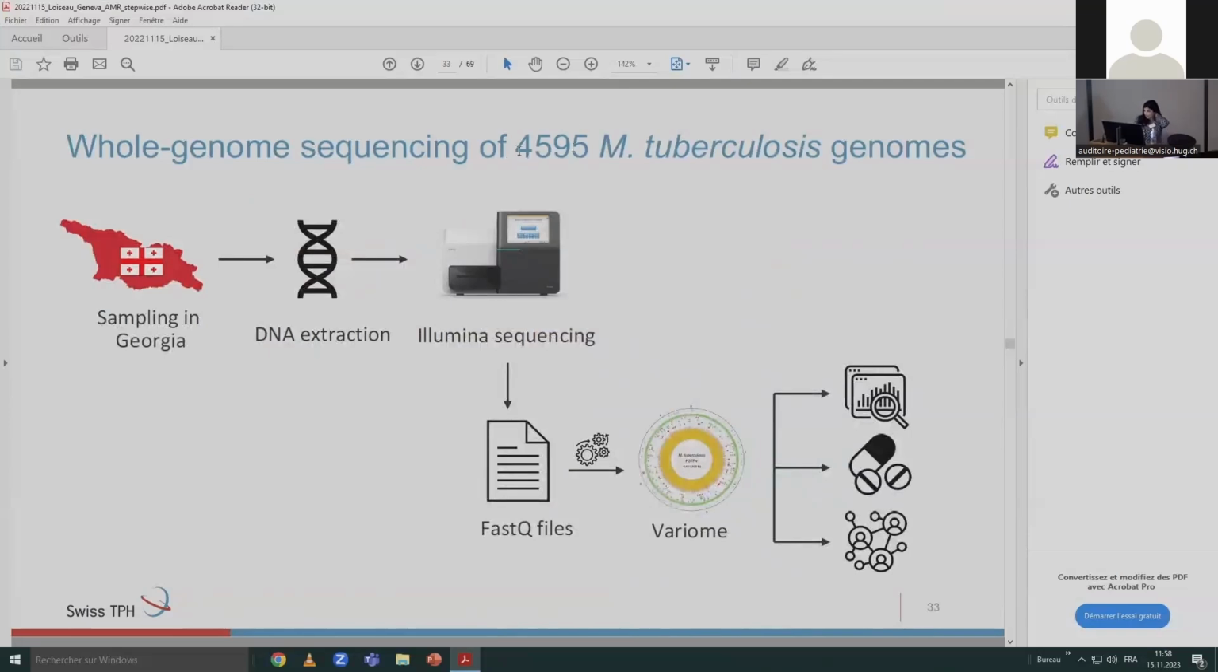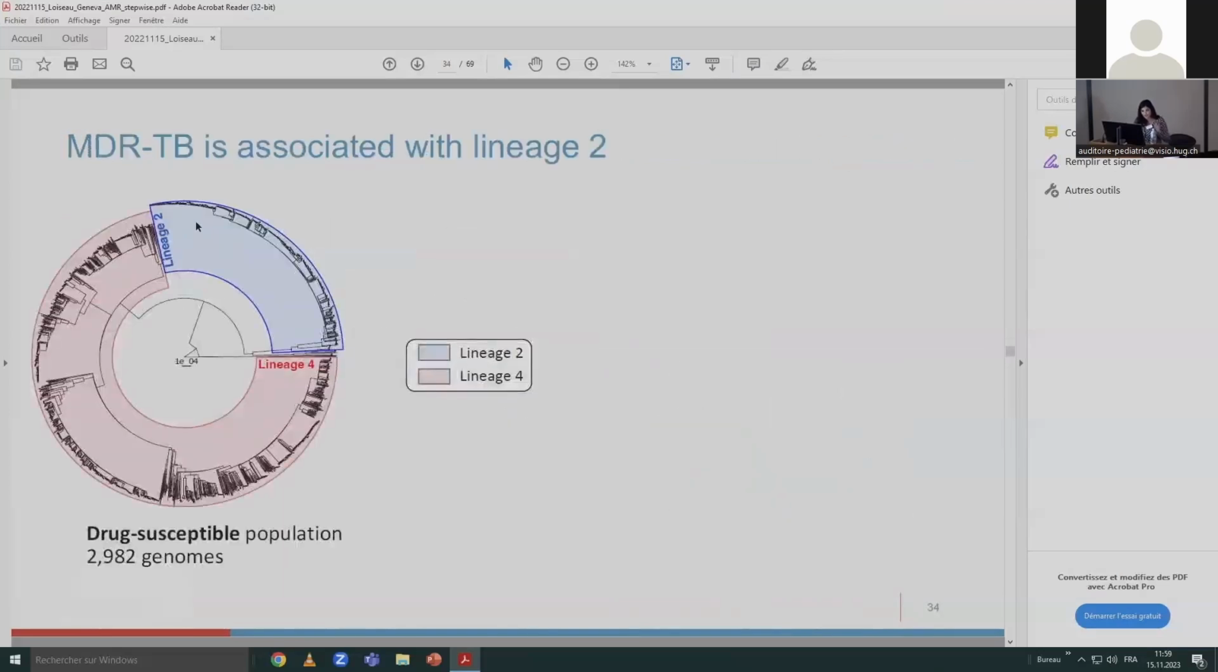There were around 4,600 Mycobacterium tuberculosis genomes, and from them we were able to do genomic analysis for drug-resistance profiles and compensatory profiles, reconstruct transmission chains, and apply some phylogenetic models to compare the drug-susceptible and drug-resistant populations. So the first thing we see is a phylogenetic tree of the drug-susceptible population. I split the drug-susceptible and the drug-resistant populations. There are 3,000 genomes, and we see that there are 2 lineages that circulate in Georgia. We have lineage 2 here in blue and lineage 4 in red.